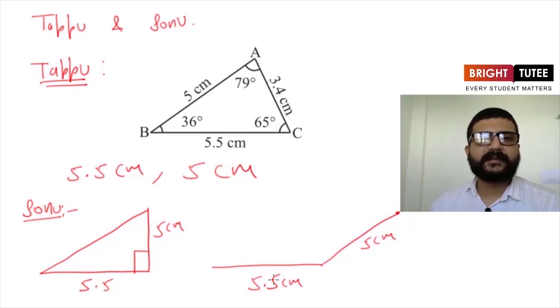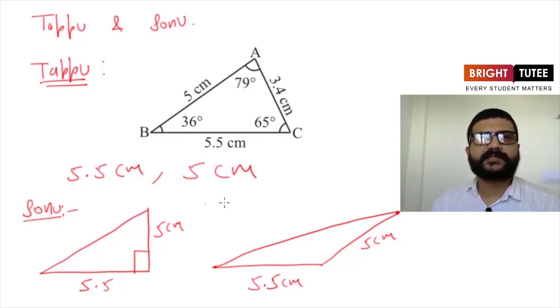Now two side lengths are 5.5 and 5 centimeters respectively. Now he simply joined these two points to make a triangle. Now here is one more triangle in which two of the side lengths are 5.5 centimeters and 5 centimeters. So the thing here is, he can draw infinitely many triangles with these two side lengths.